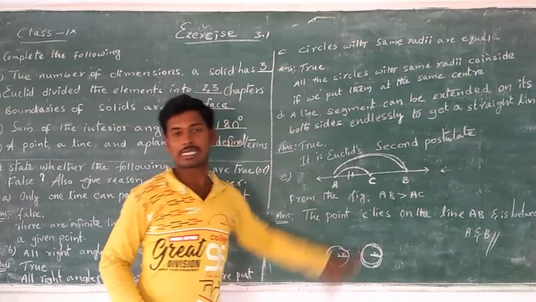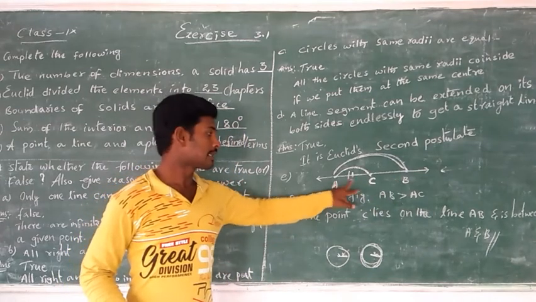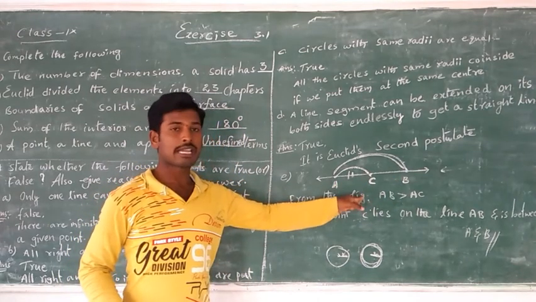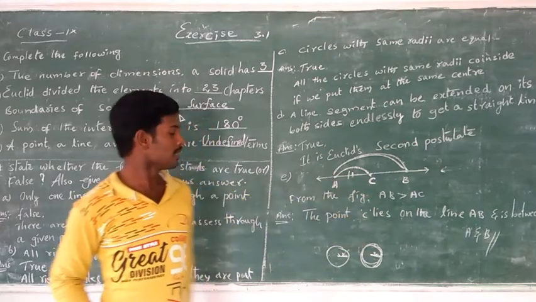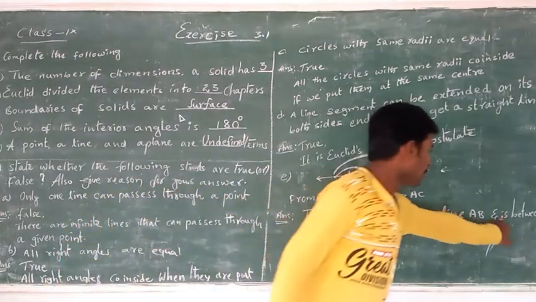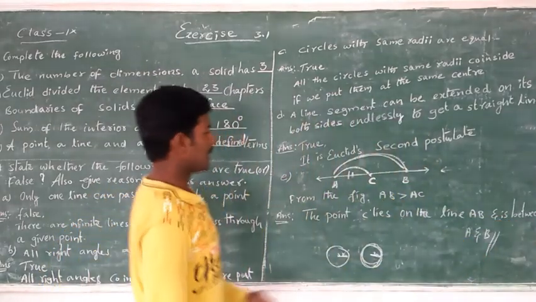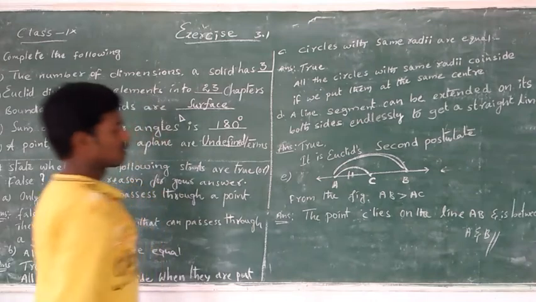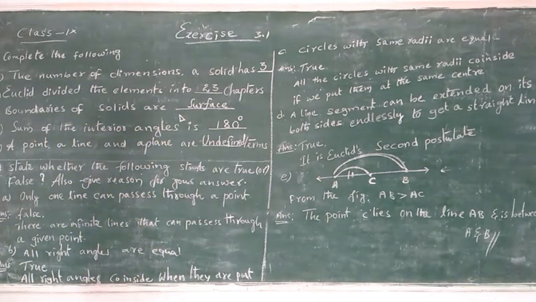So AC is less than AB, and AB is greater than AC. So that is the explanation of the first question and second question.